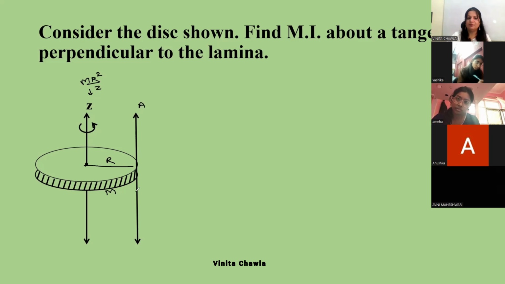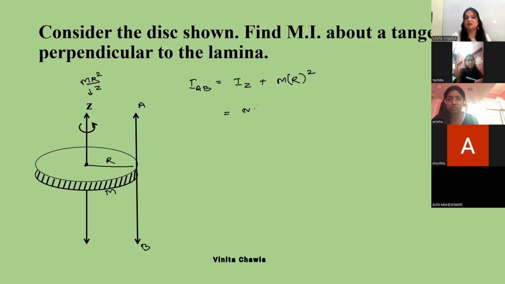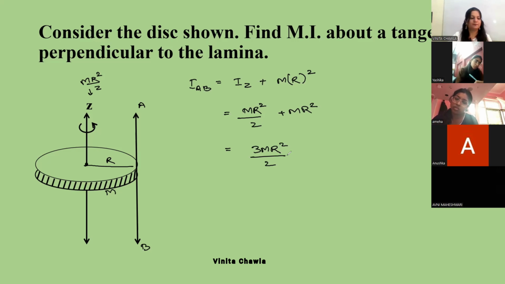We can write this as AB. So the moment of inertia about this axis, this is the tangent. It touches the disk at just one point and it is perpendicular to the plane of the disk. So I_AB is Iz plus mass and square of the distance. This is how we write. Iz is MR square by 2 plus MR square, and your answer is 3MR square by 2.